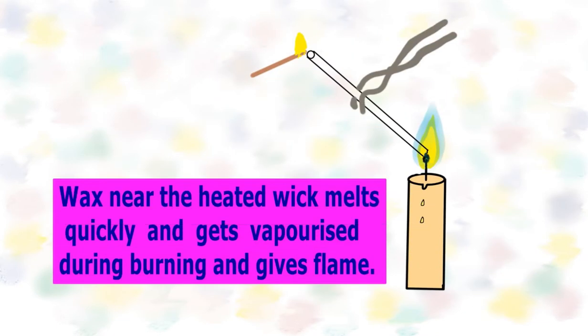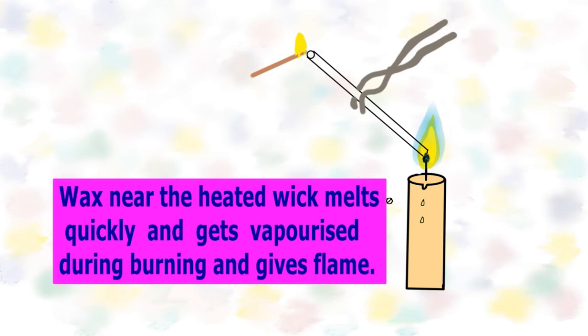Let's perform this activity now. Take a lighted candle and a glass tube. Hold this glass tube with the help of a pair of tongs, and place it obliquely in such a way that one end of the glass tube is just inside the innermost zone of the flame. Now bring a burning matchstick near the other end of the glass tube. What will be observed? We will observe a flame on this end of the glass tube.